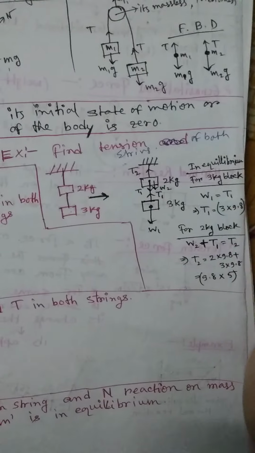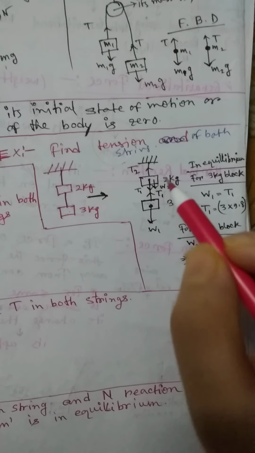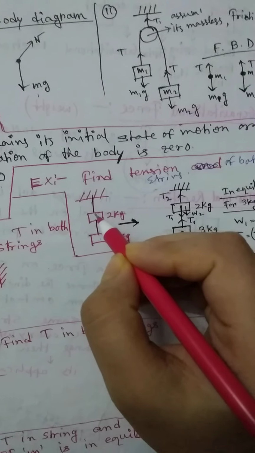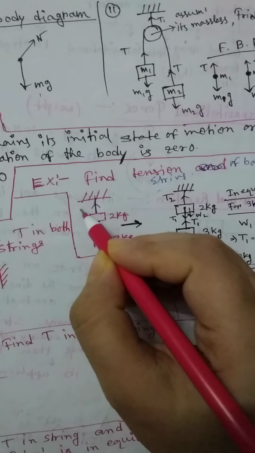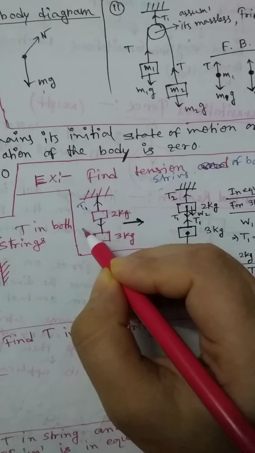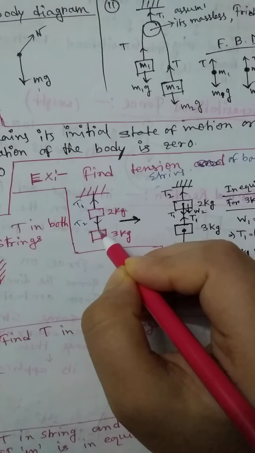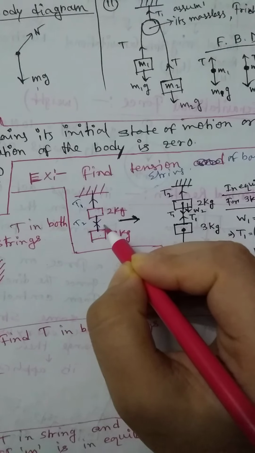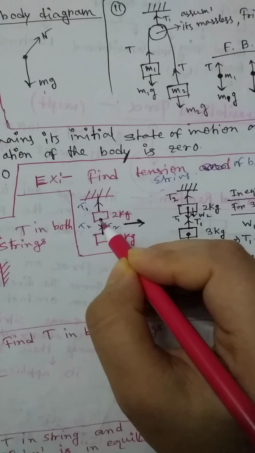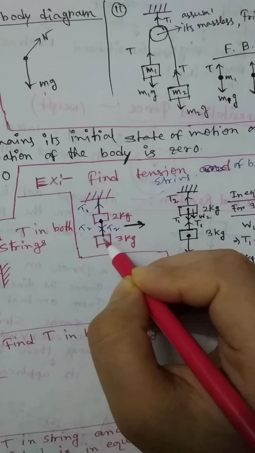Just look here, I'm showing all the forces. Along this side the tension force is, suppose, T1, and along this side the tension force is T2, and at this contact point the tension force is along this side, because tension force is always directed away from the contact point.